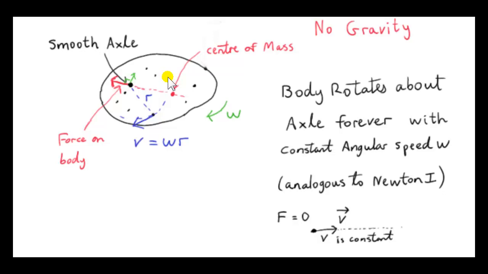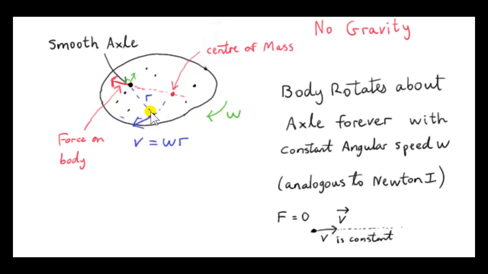Now I should say that the quantity that's constant is the angular speed omega. So again, in Newton's first law, we're dealing with the resultant force F on the particle. The resultant force F is 0, so the particle moves at constant velocity v. So the speed v of the particle is constant. Here it's omega that's constant.